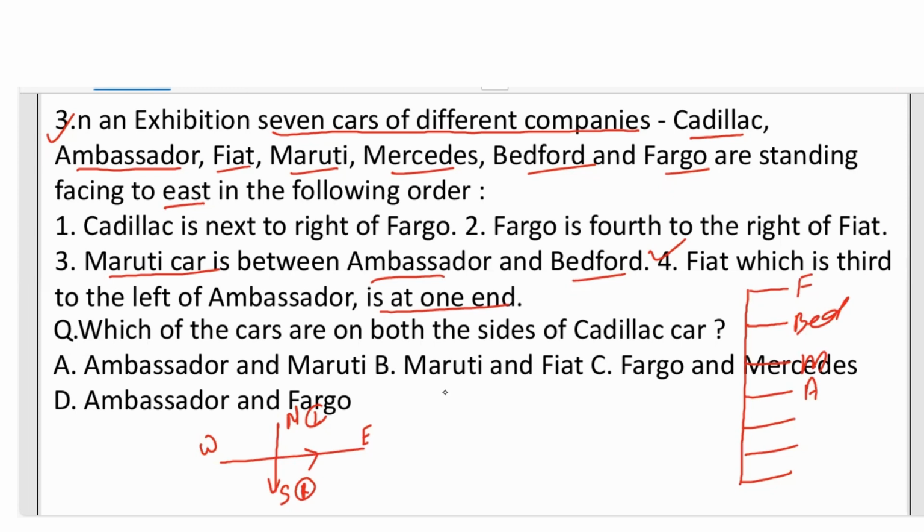Now the next condition given: the Fargo is fourth to the right of Fiat. Fiat is here and fourth is the Fargo. One, two, three, and four. That should be the Fargo. Now the next condition: Cadillac is next to the right of Fargo. So Cadillac is next to the right of Fargo.